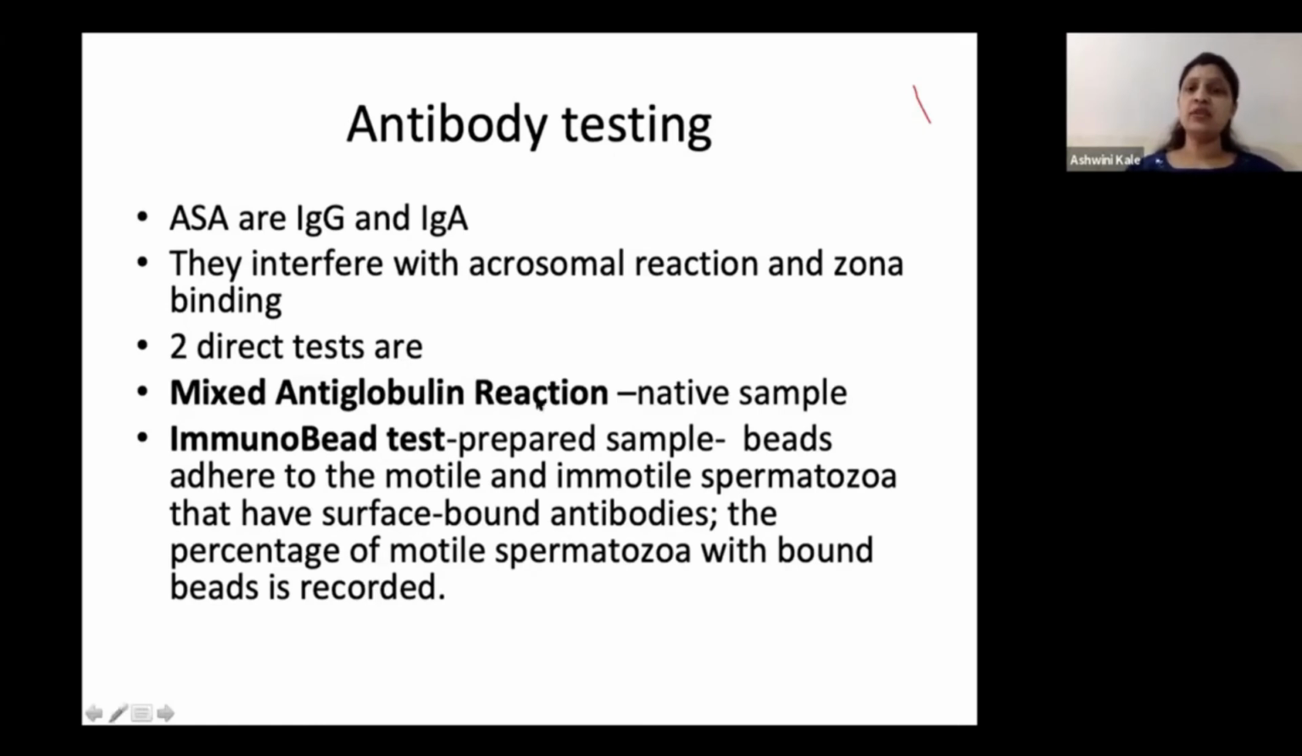The mixed antiglobulin reaction is done in a native sample, but a better test is the immunobead test, which costs anywhere between 20 to 25,000. It is done in a prepared sample. The simple principle is that the beads adhere to the motile and immotile spermatozoa that have surface-bound antibodies, but the percentage of motile sperm with bound beads is recorded. So to do this immunobead test, the motility also has to be good, because only the beads which stick to the motile spermatozoa are counted. So when the motility is good, it would give you a good test result.